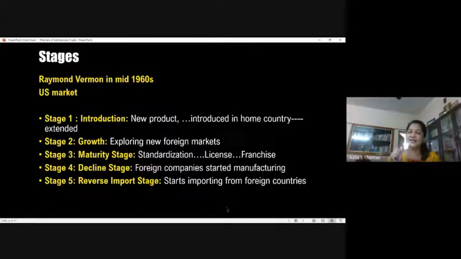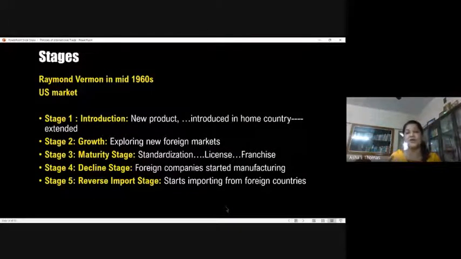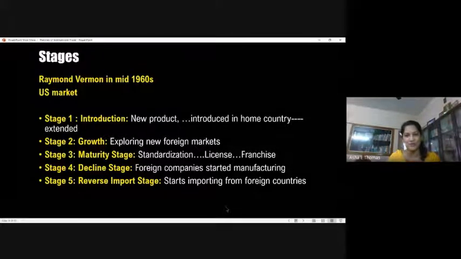Okay, so he said the product is introduced in the US market and slowly it is moving to other markets based on their development. Some of the markets, especially some of the countries which are quoted as low developing countries or economies with less development, maybe the innovation will take a long time to come in, but the rest of the advanced nations may adopt these technologies based on their requirements. So that's why it's moving to those countries first.